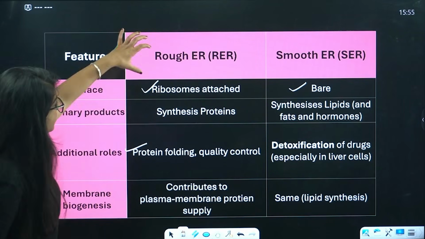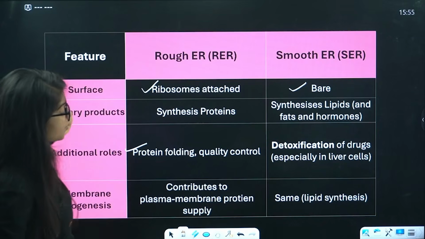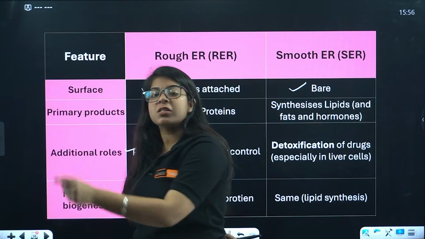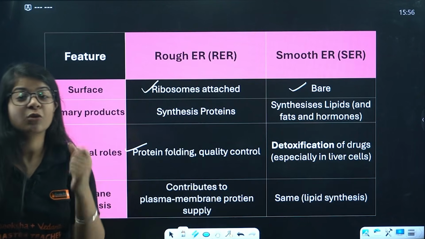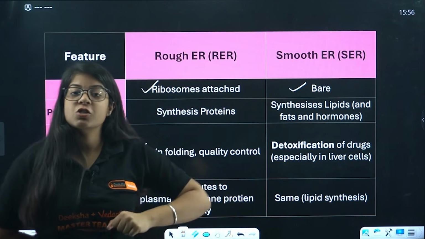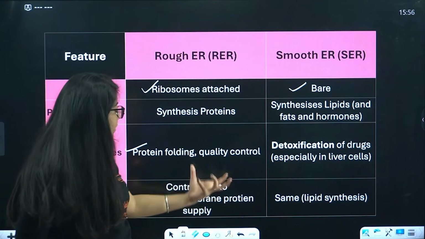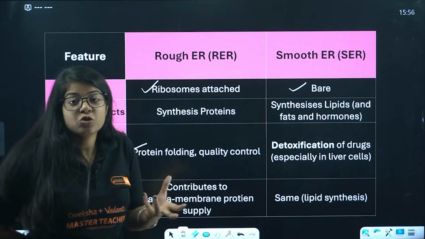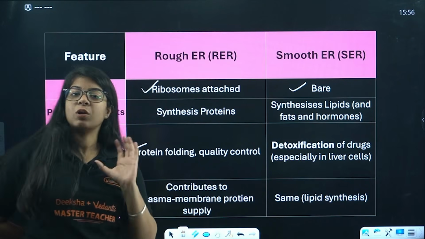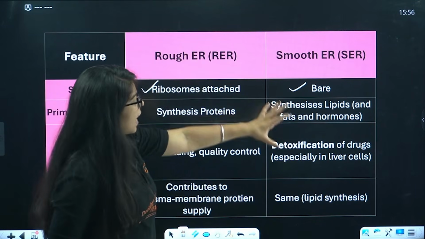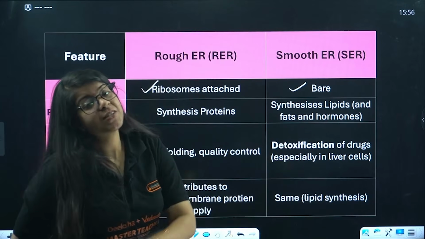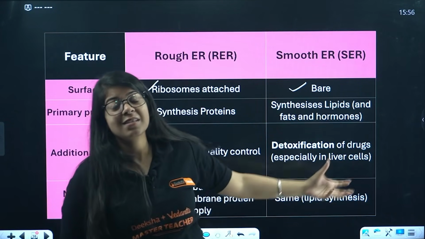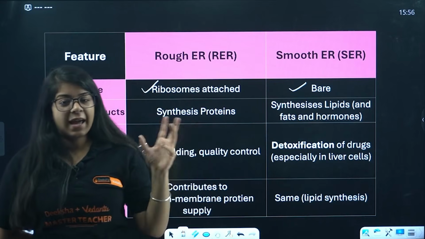Now the RER contributes to plasma membrane protein supply, because the plasma membrane decides what gets into the cell and what goes outside the cell. So it needs protein, it needs energy, and that protein is given by the ribosomes on the rough endoplasmic reticulum. Our plasma membrane also needs lipids, so they synthesize lipids for the plasma membrane as well. Done.